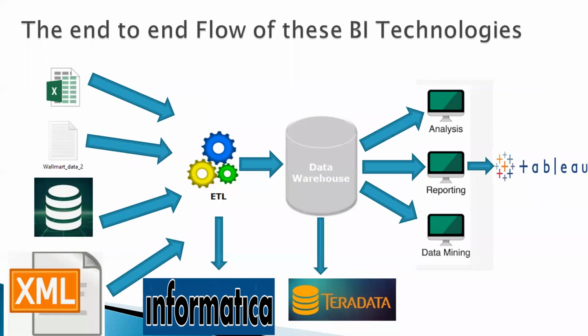Now with this diagram, I can give you a very basic example that suppose you have four Walmarts and all the four Walmarts are maintaining their day-to-day sales into different files and format. One Walmart is maintaining their day-to-day sales into the Excel file. All right. The second Walmart is maintaining their data into the text file. The third Walmart is maintaining their data into the Oracle, and the other one is maintaining in the XML file.